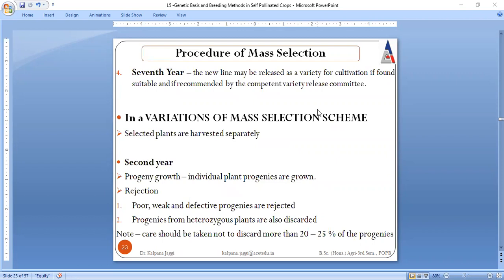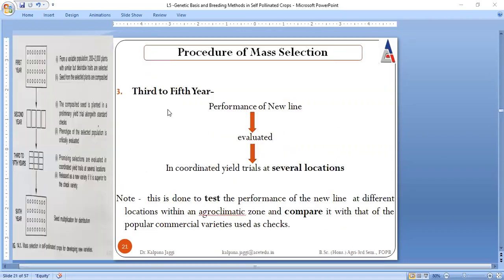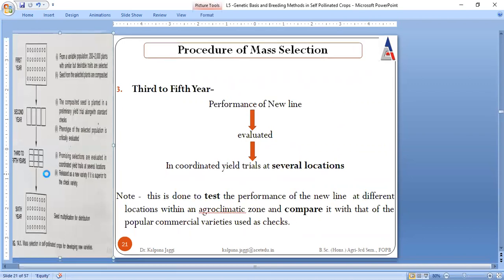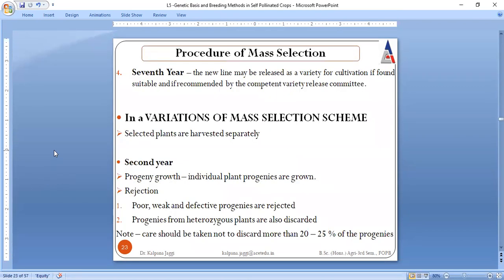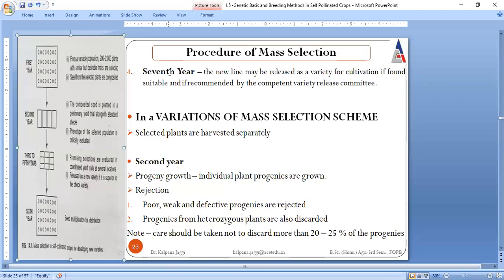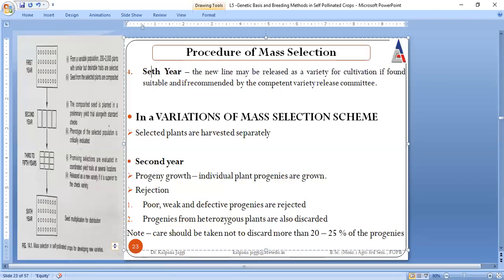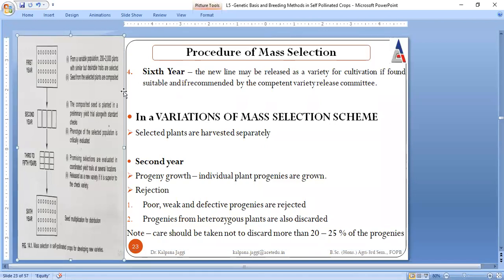And in the 6th year, because it is a period of 6 years, what are we doing? In the 6th year, if this line is found to be promising, that means it is giving the same result under all the agroclimatic zones, it will be multiplied and released as a variety, right? This is all about mass selection.